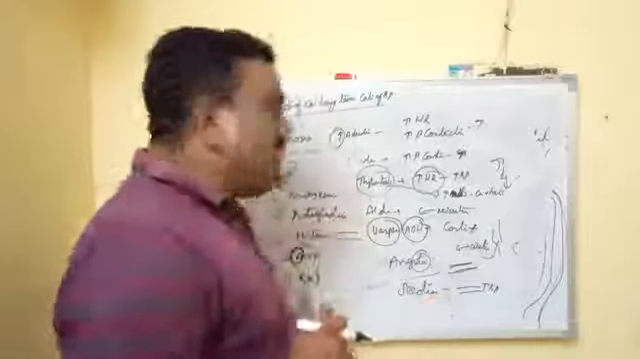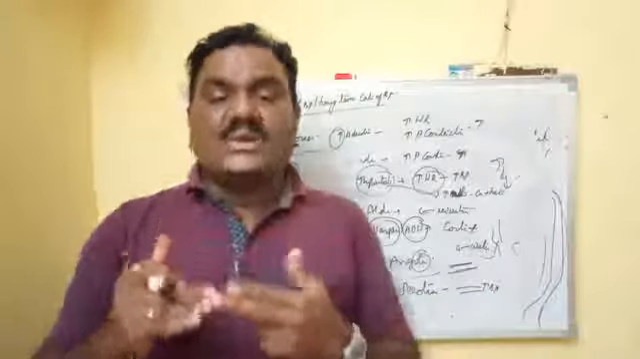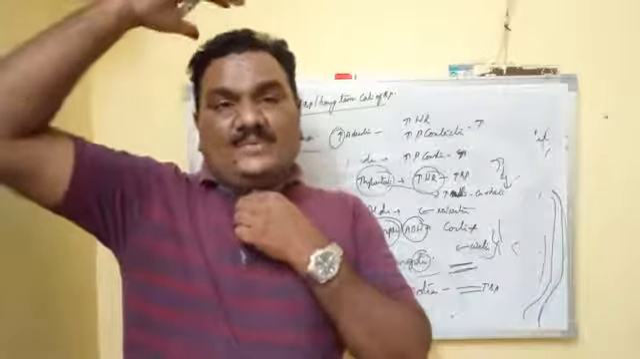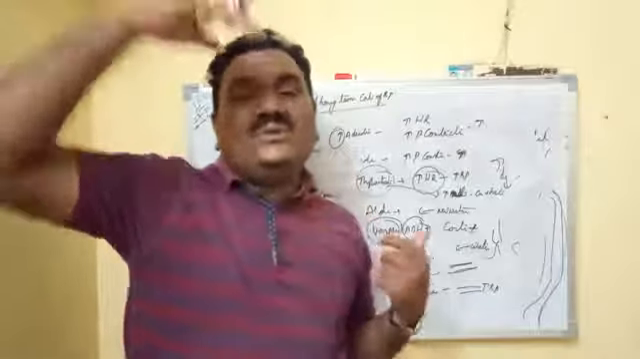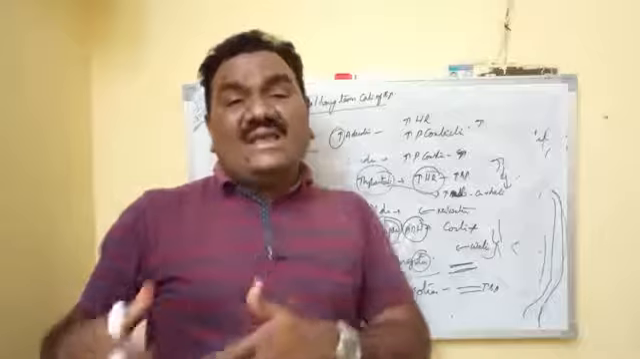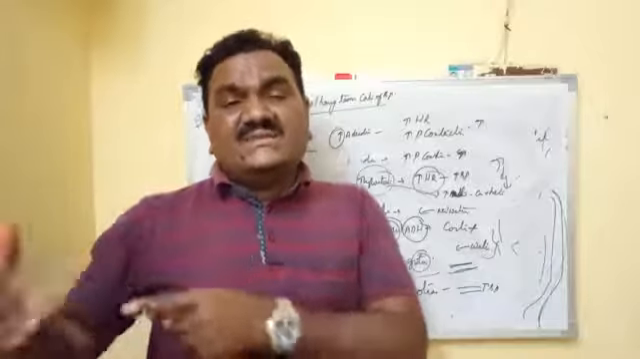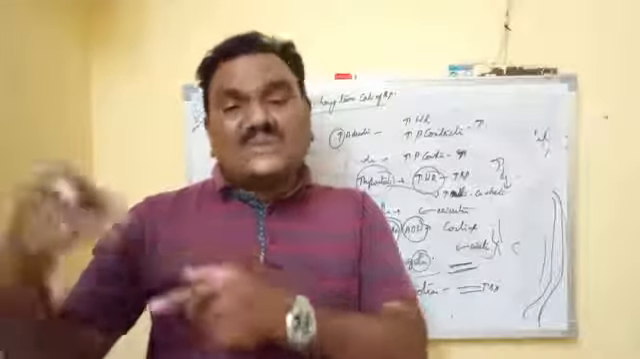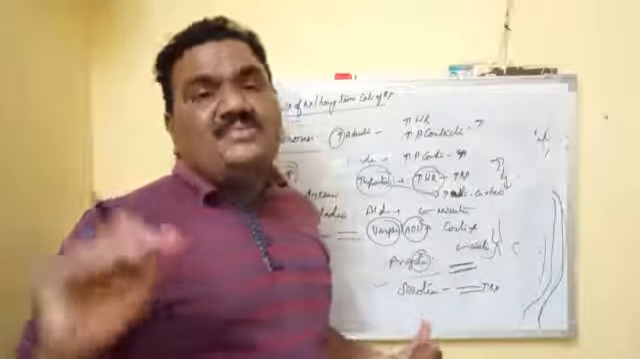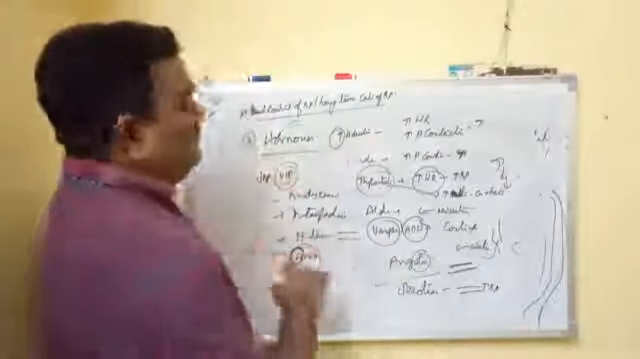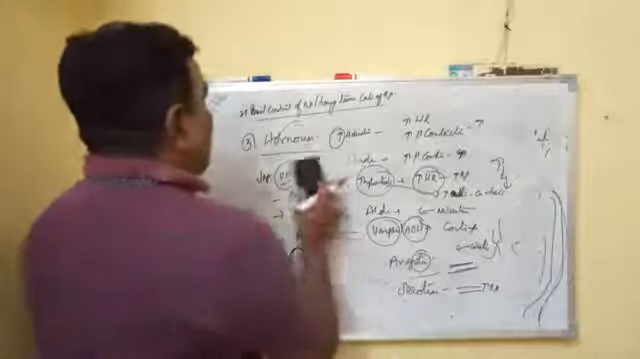At the same time, BNP hormone, brain natriuretic peptide. When the pressure in the ventricle is more, automatically it releases BNP hormone, which acts on the kidney and causes elimination of sodium as well as water. That's why it is called brain natriuretic peptide. So these are the hormonal mechanisms. And the last one